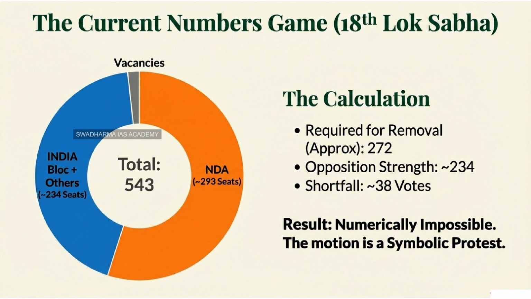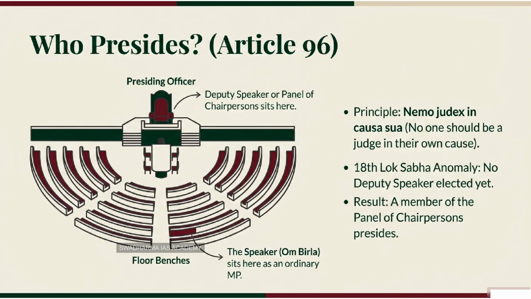There is indeed another hurdle, a very important one. The submission of the notice to the Secretary General is just the first step. After the 14 days expire, the motion must be formally admitted by the House. This part is governed by Rules 200 to 202 of the Lok Sabha Rules of Procedure. The motion needs the leave of the House to be discussed. The member who submitted the notice will stand up and formally ask for leave to move the motion. The presiding officer will then ask all those in favor of granting leave to rise in their seats.